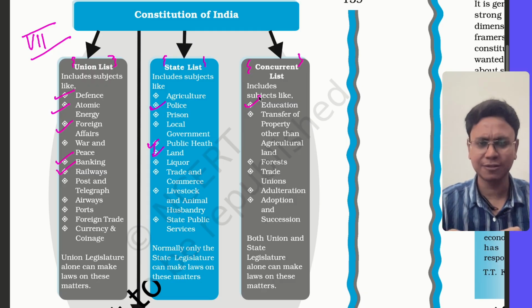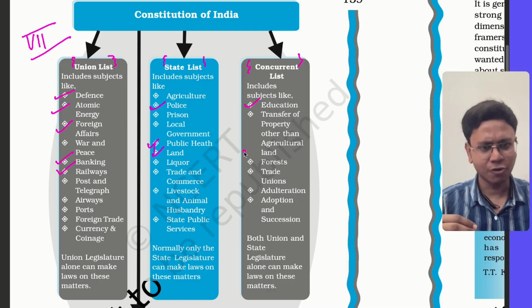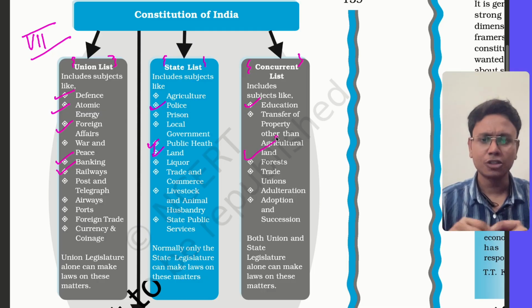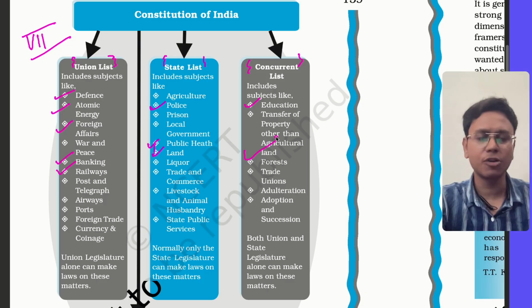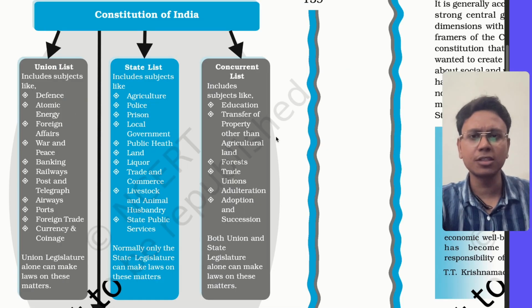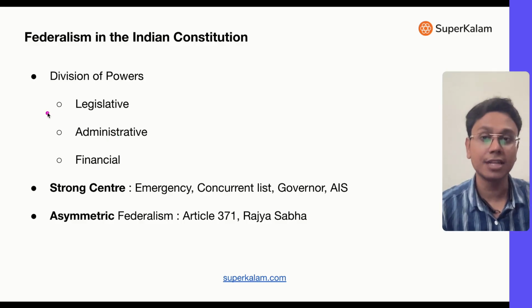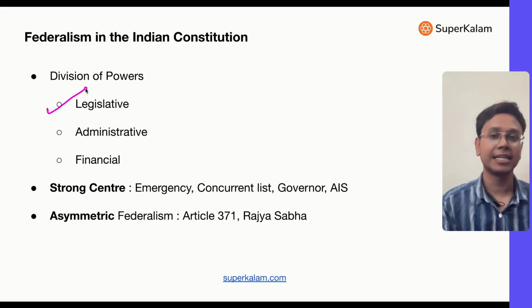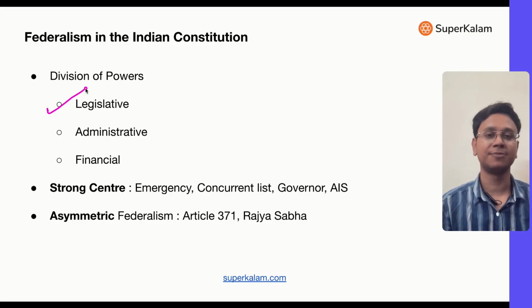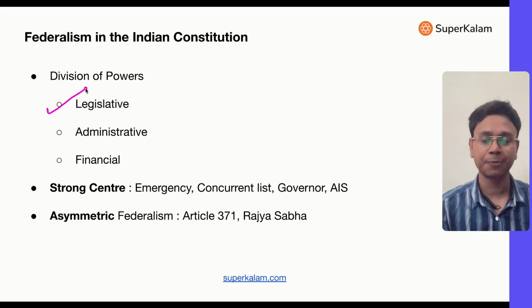I'll give examples of this in further slides. Then there is forest, on which also both can make laws. So basically, this is the division which our constitution has given. Because of this, our constitution itself divides the lawmaking power between center and state. That's one of the essences of federalism.